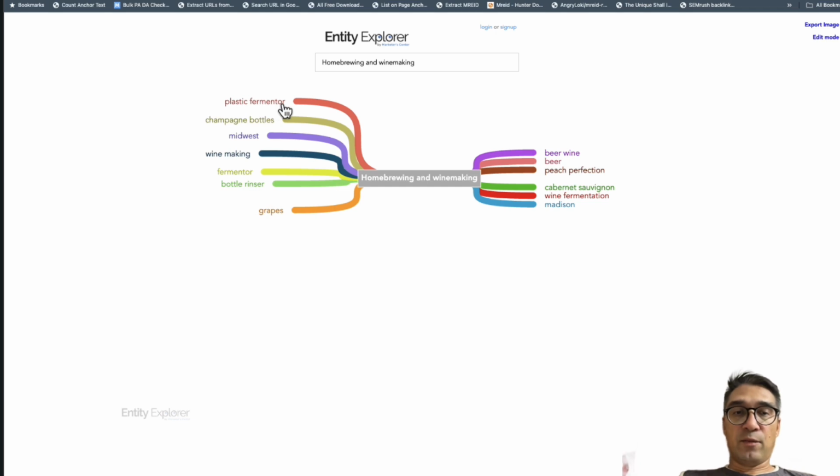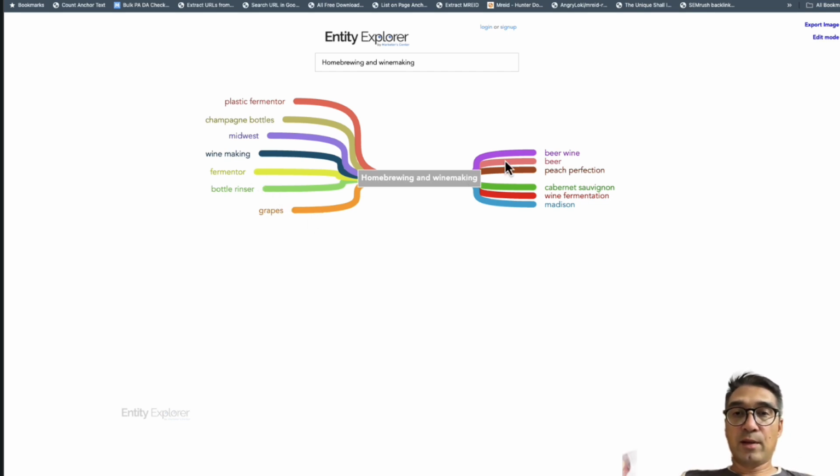So plastic fermenter, this will be something that I would be interested in doing, assumingly if I get into the niche, because plastic fermenters are sold, and I have it on good authority that plastic fermenters are expensive. Champagne bottles, if I want to package my items, I'll need champagne bottles. So winemaking would be a broader term and a broader entity. Fermenter would probably be the main entity, below which we'll have plastic fermenter, and then we could have other types of fermenters or fermenting technologies and stuff like that.